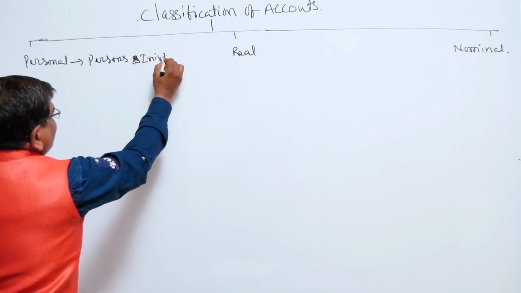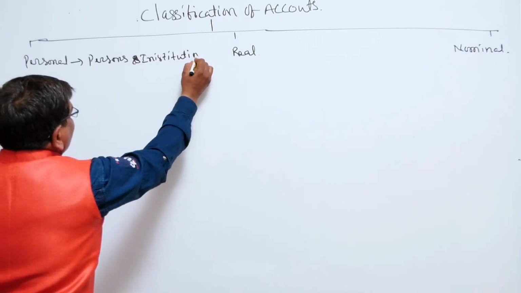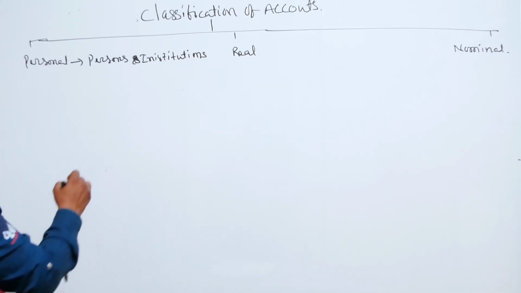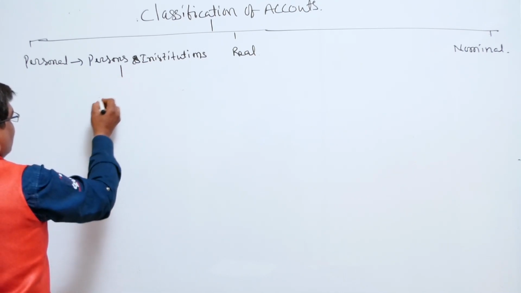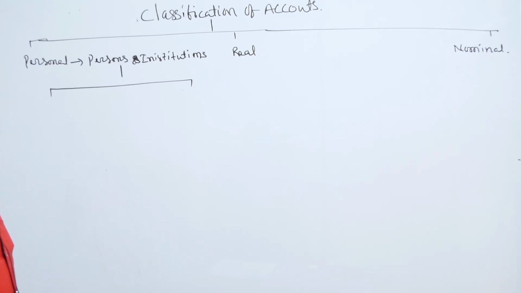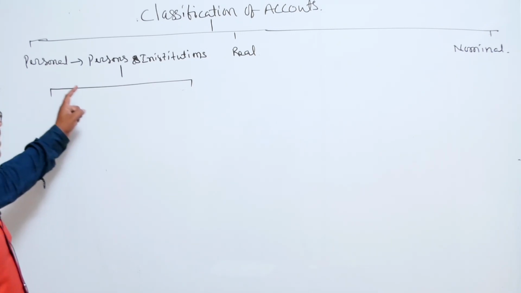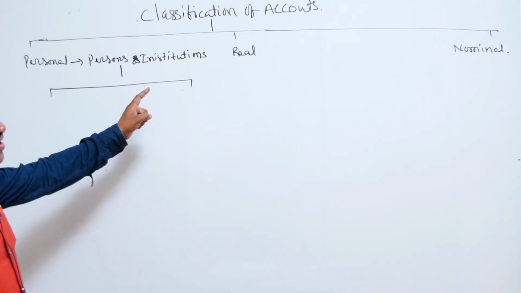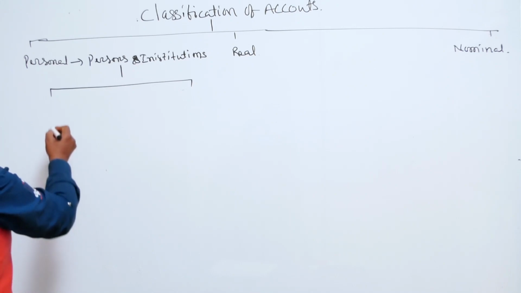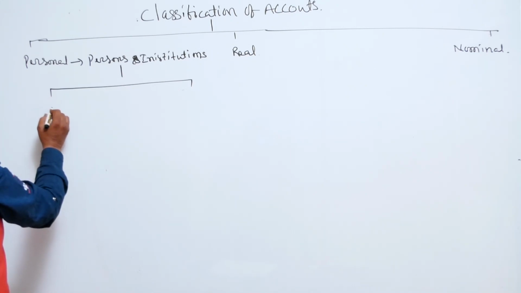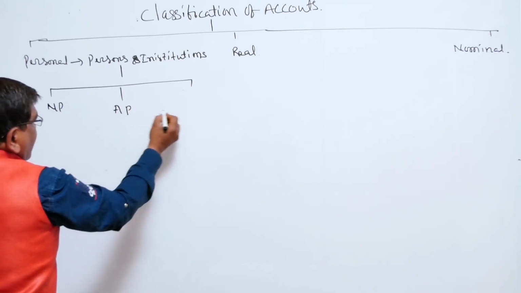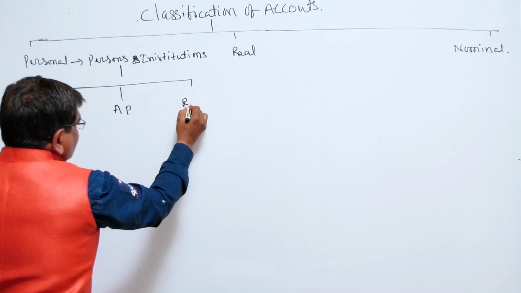Persons and institutions are again categorized into three forms: natural persons, artificial persons, and representative persons.